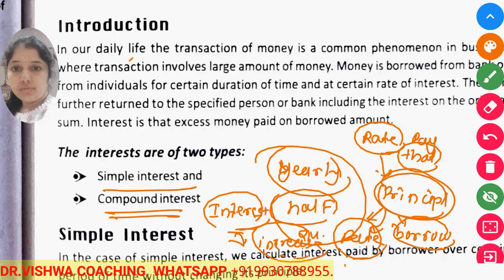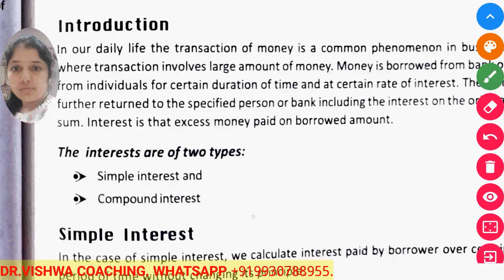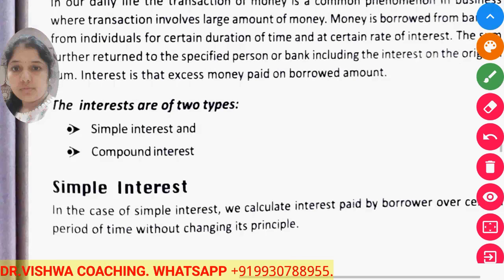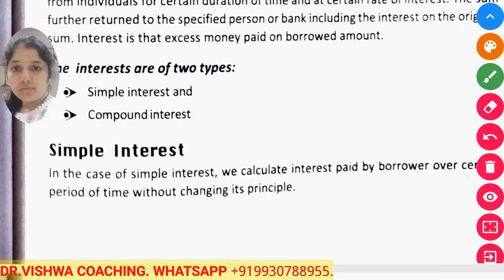In Marathi it is called चक्रवाढ व्याज. Meaning the amount of money you borrow keeps increasing, and the next interest will be applied on that increased amount. This is known as compounded interest.